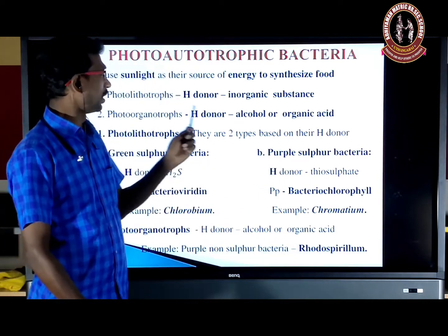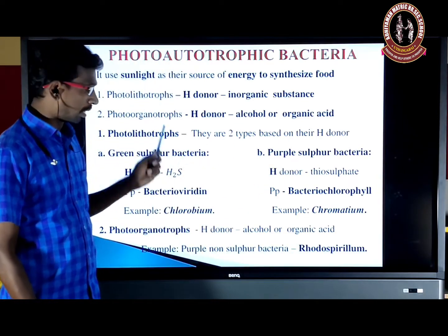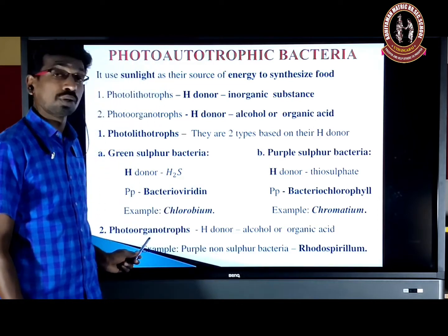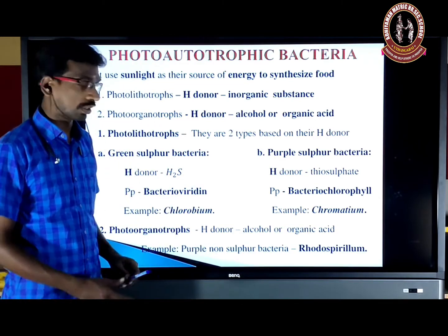Listen, purple sulfur means photolithotroph. So purple non-sulfur means photoorganotroph. Okay.